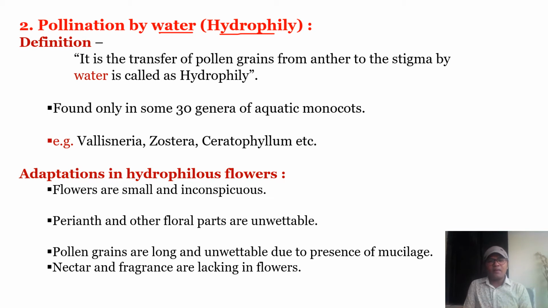So, what are the adaptations in such hydrophilous flowers or plants? The flowers are again small and inconspicuous. They should not be wetted by water. That's why the perianth or the other floral parts are unwettable. Next, the adaptation is shown in pollen grains. They are long and unwettable, as they show the presence of mucilage. They are again without nectar and fragrance.